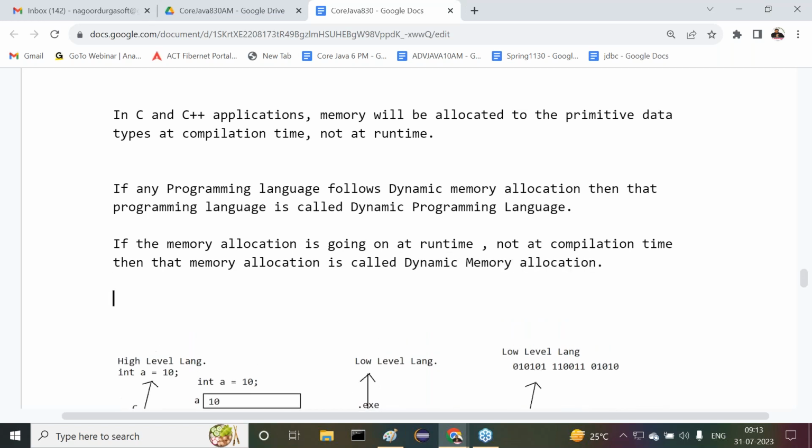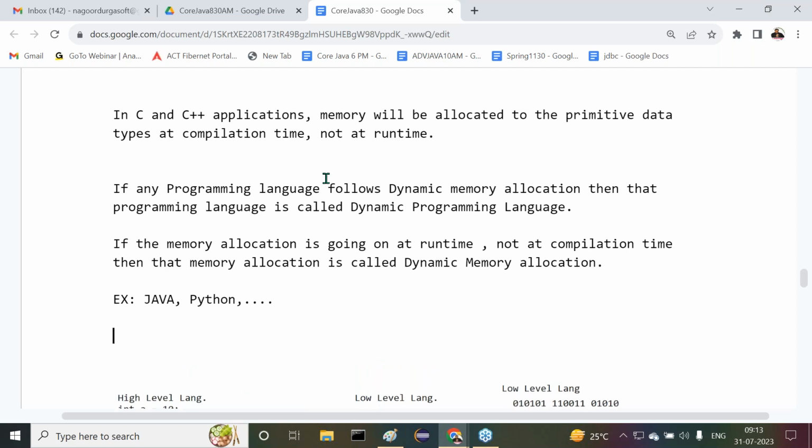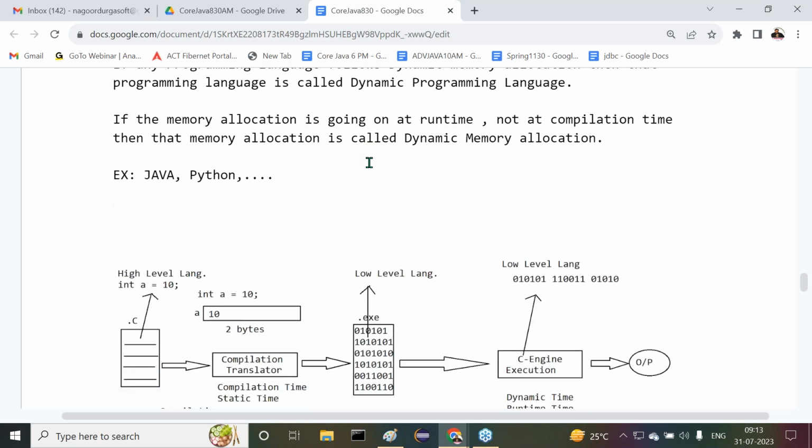Right, sir. Examples for dynamic programming languages are like what? Java. Of course, we can use Python. Of course, C#, .NET, something else. .NET also follows dynamic memory allocation. Then what is the meaning here? We can understand what the point is here.